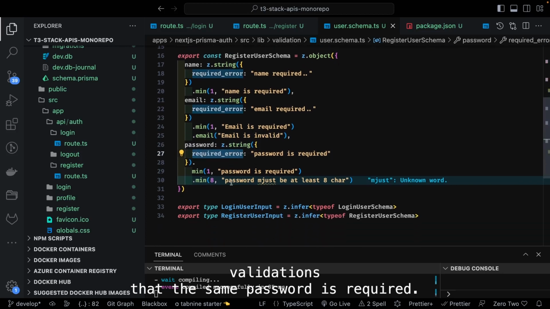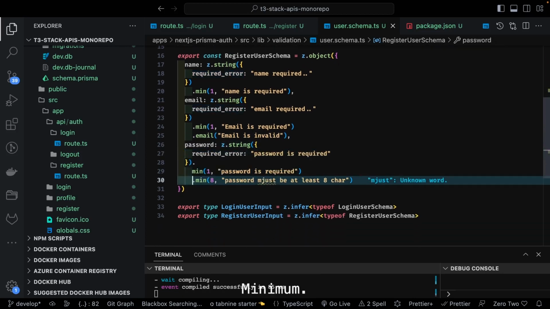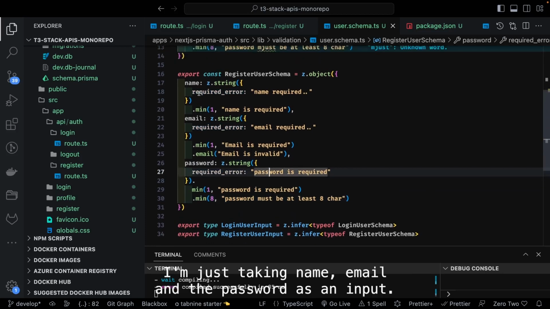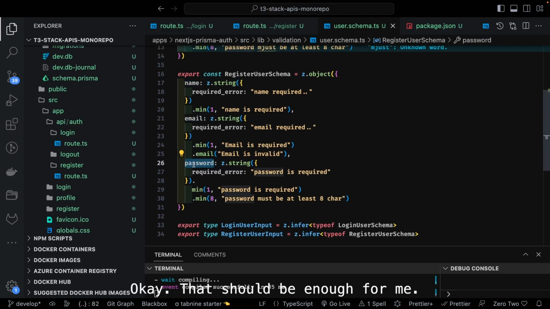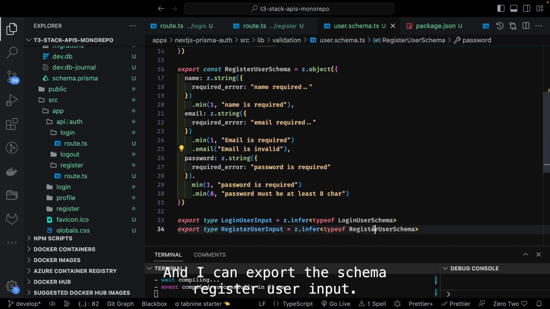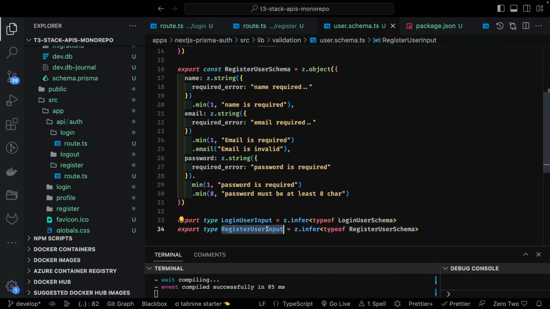Joi.string password is required. Minimum, I think we can just have the same validations whatever we have for the login. So I'm just taking name, email, and the password as an input. Okay, that should be enough for me. Name, email, and the password. Okay, and I can export the schema, register user input.